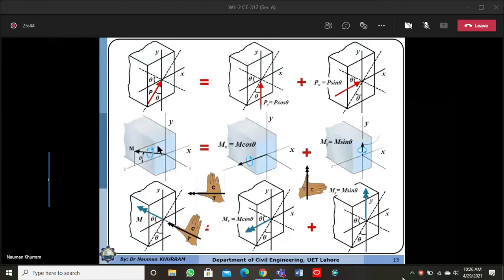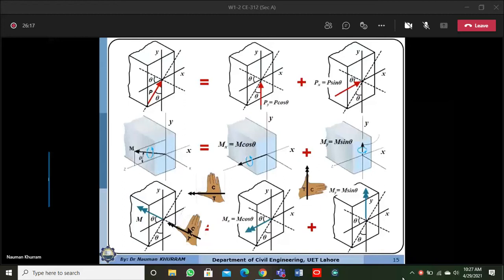So in case of the cantilever beam, if the load is acting from the bottom side, the tension will be on the bottom surface, and compression is on the opposite side to the load. It means that opposite to the load, we will have compression. Just presume that you have a cantilever beam and the load is acting from the bottom. So it will deflect in the upward direction. So the bottom side is in tension and the upper side is in compression.